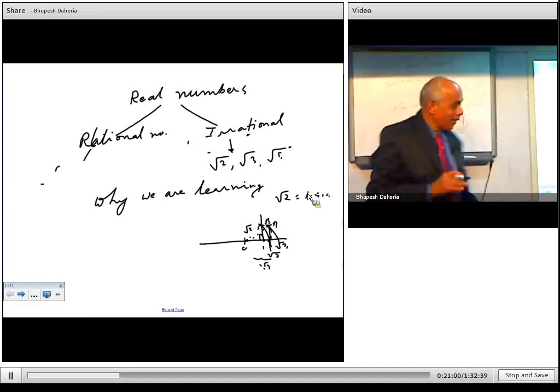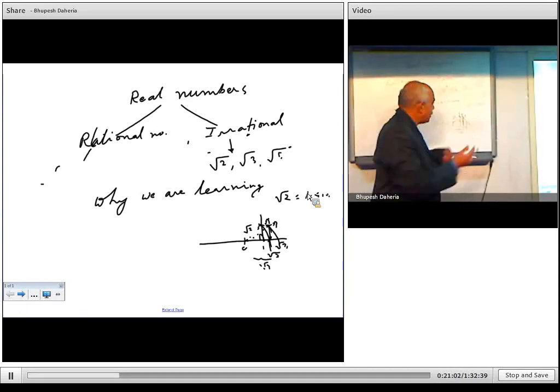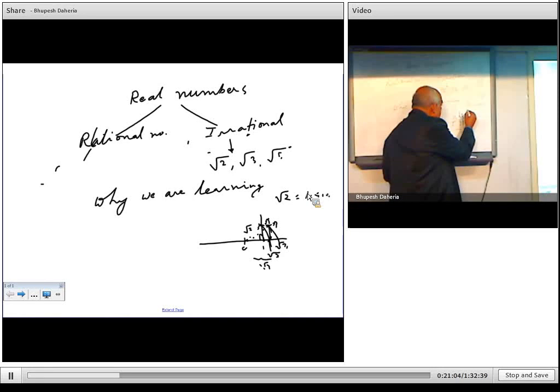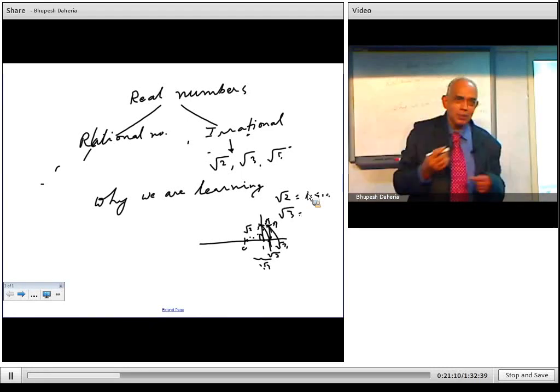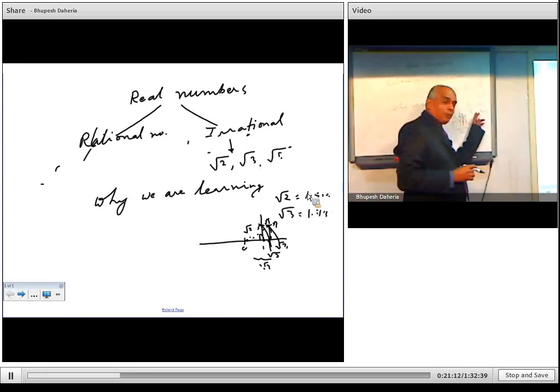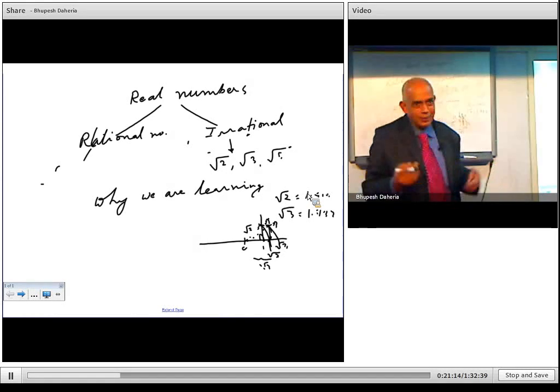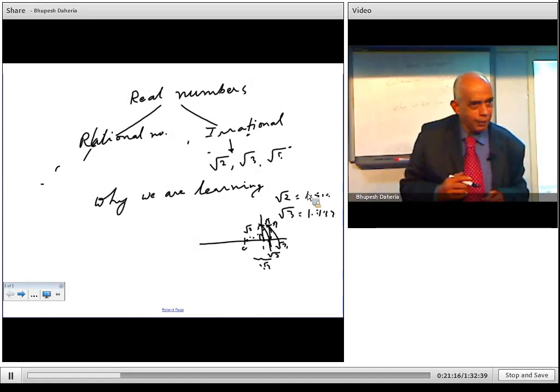The same will happen with root 3 also. What is the value of root 3? Root 3 is about 1.732. We take it for the purpose of approximation. And sometimes we don't take the 2, we are happy with 1.73 because that serves our purpose. Root 3 will be 1.732.